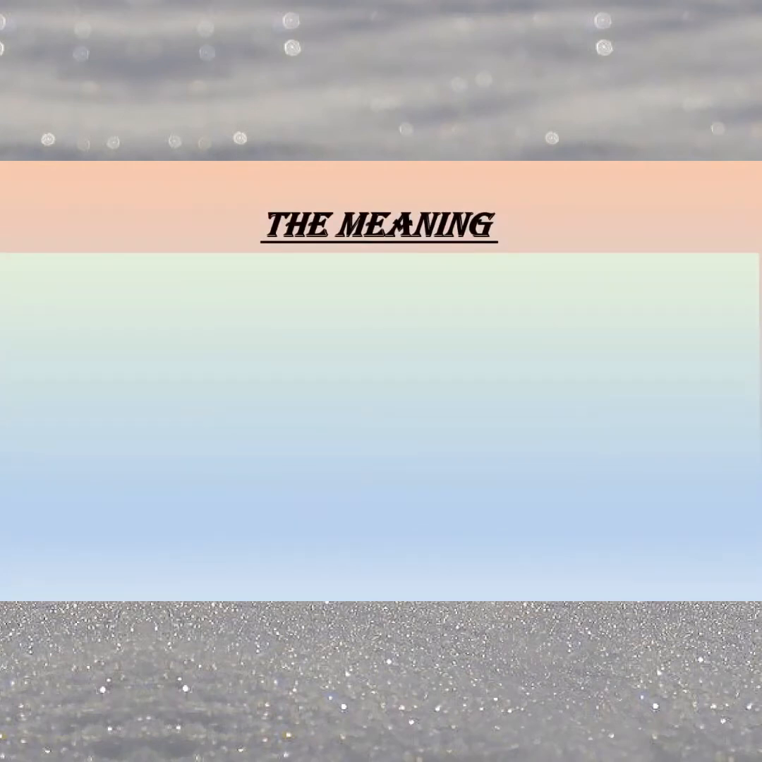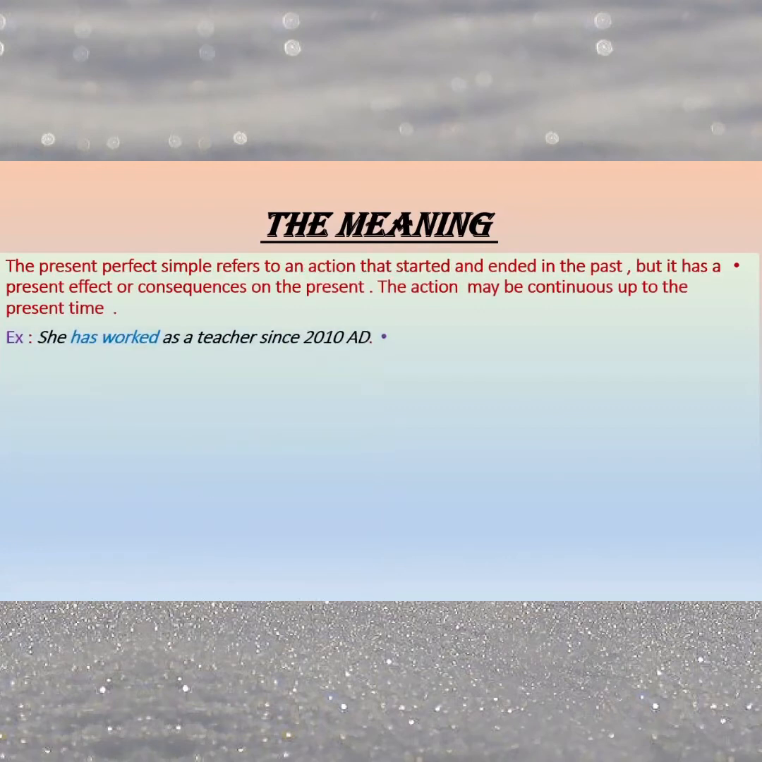First, what do we mean by the present perfect tense? Present perfect tense, what do we mean? What is the meaning? In fact, this tense, present perfect simple tense, refers to an action that started and ended in the past. Both happened and ended as a whole in the past, yes, but it has an effect or some results or consequences in the present. This action in the present perfect simple may be continuous up to the present.